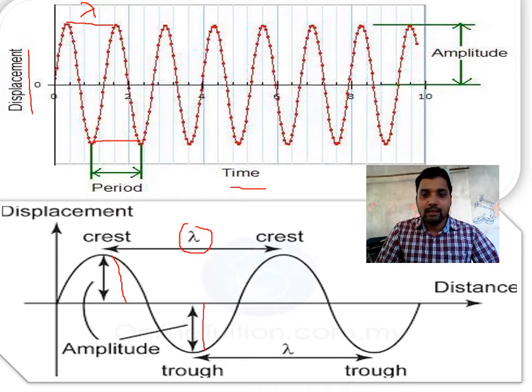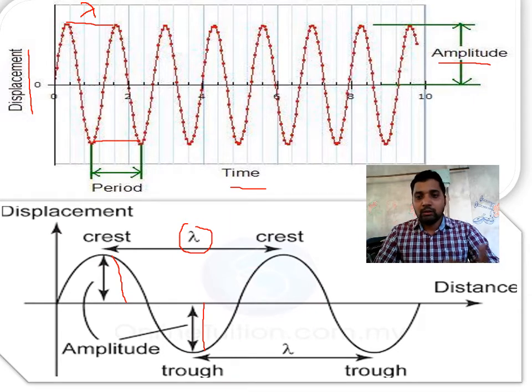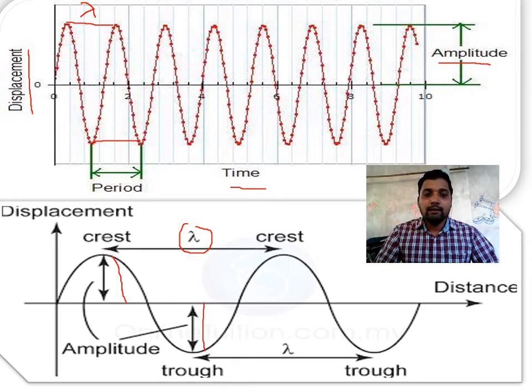With time, how much the particle of the medium moves, we get in the displacement-time graph, and there you can see another term used, amplitude, the maximum displacement upward or downward. So we have the displacement-time graph and the displacement-distance graph.